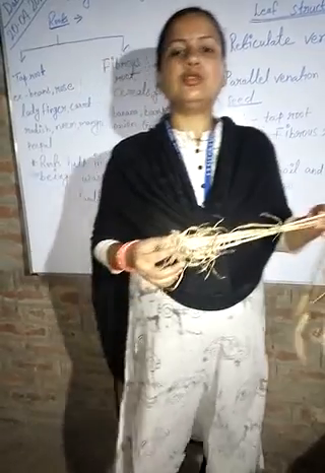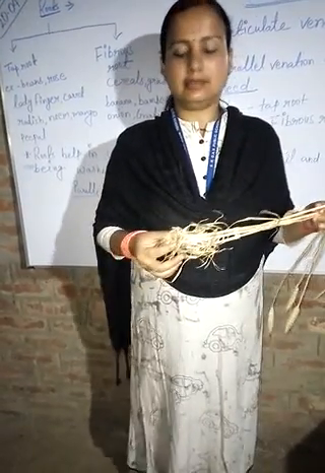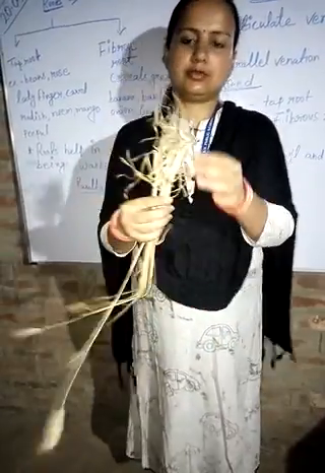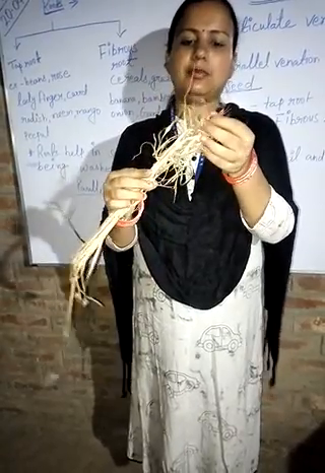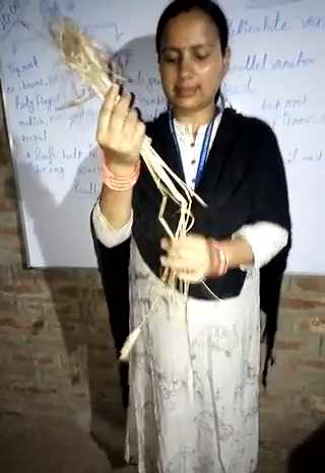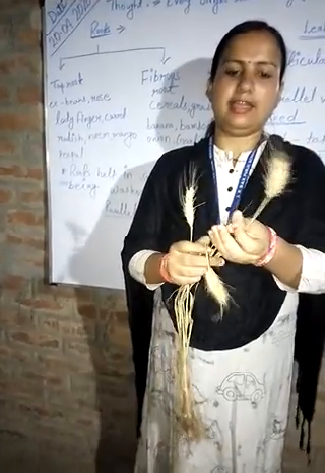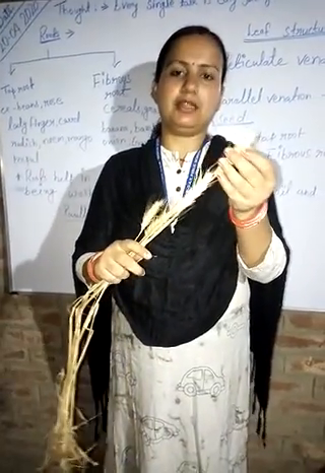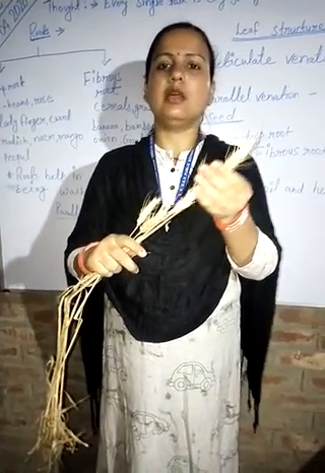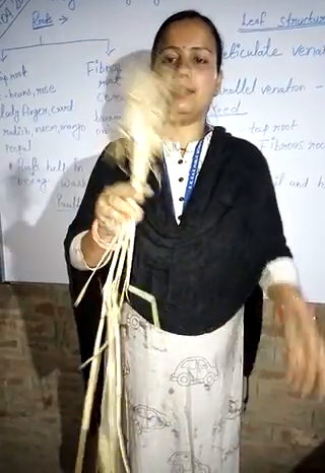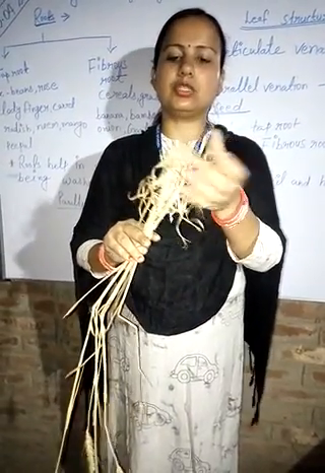Now I am going to show you another type of root, that is fibrous root. In my hand you can see that I have taken a wheat plant. So we can say that wheat plant has a fibrous root.